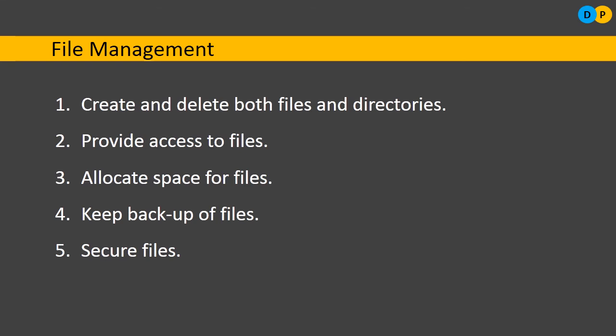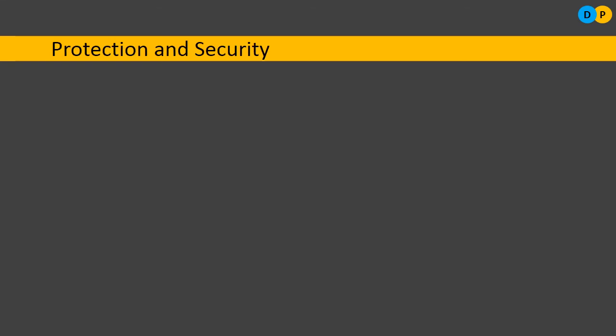So these are all the different tasks in file management which will be very beautifully taken care of by the operating system. Next one is protection and security. Of course, the data stored in our computer is very important, very vital to us. So how do we give protection to our data and security to our computer? By user authentication. What is user authentication? As soon as you switch on the computer, it asks us to enter our password. It is asking us to authenticate whether you are the right person to use the data stored in the computer. So by using username and password, we can authenticate it.